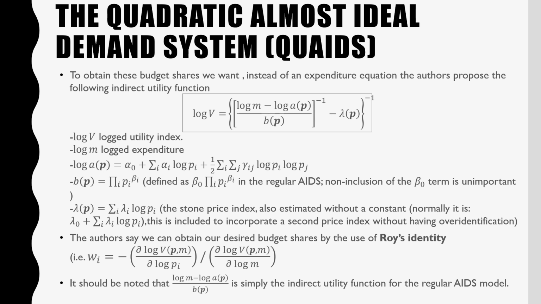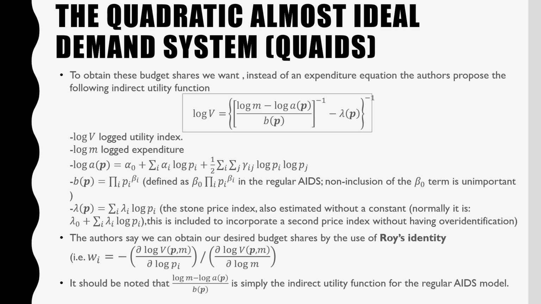Lambda p, that's our Stone price index, is estimated in this context without a constant. And the reason why we're going to include this is because if we want a quadratic relationship, we have to incorporate a second price index, but without over identification. So we're just incorporating b again, except we're logging it so it's not perfectly identified.